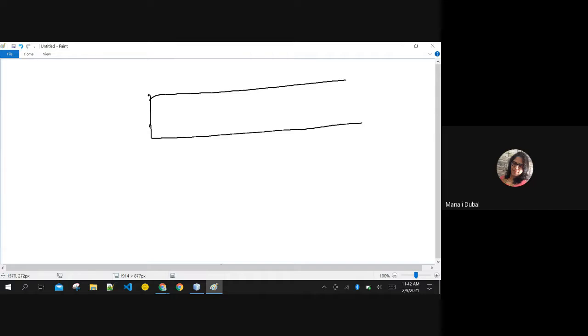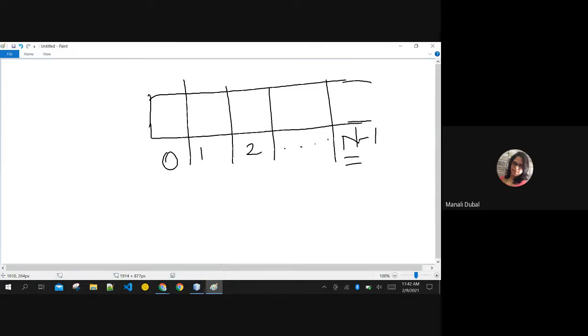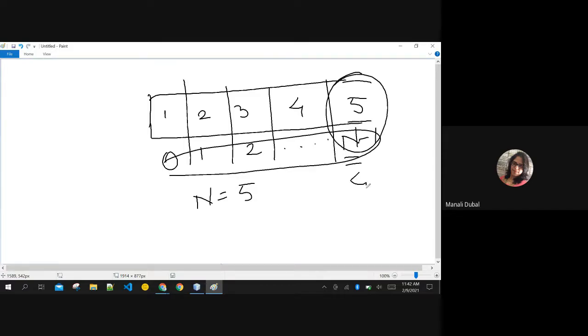To create an array, the index always starts with 0, till whatever is the last element. It is going to be at n-1 if n is the length of the array. The last index that an array can take is always n-1. If n is equal to 5, then it can store the elements 1, 2, 3, 4, 5. So the last element will always be at index 4, which is nothing but n-1. That is one thing to think about.